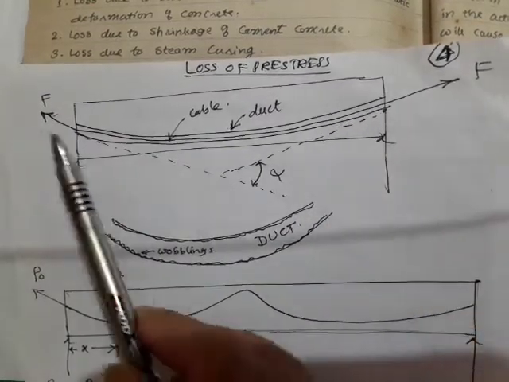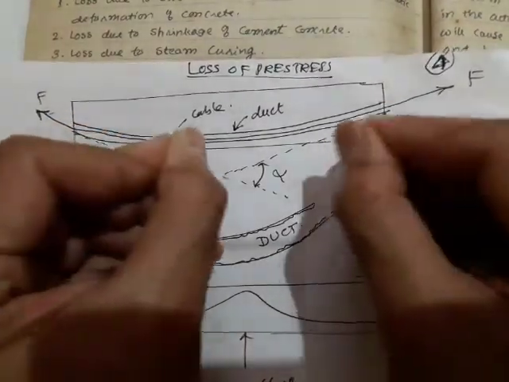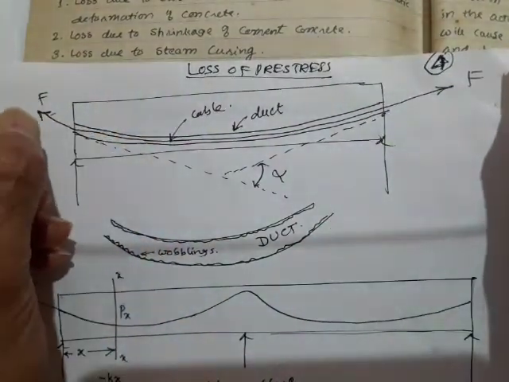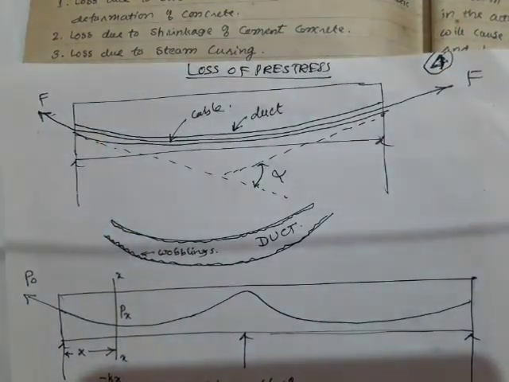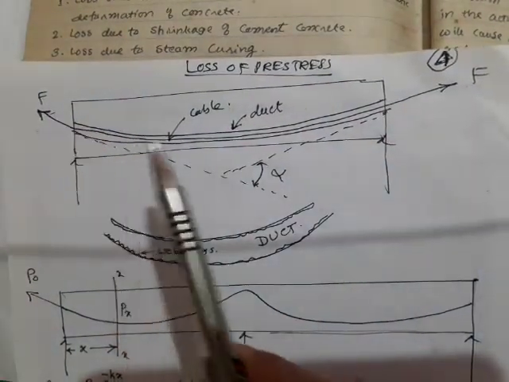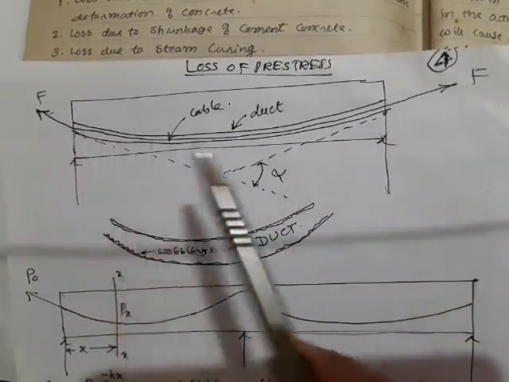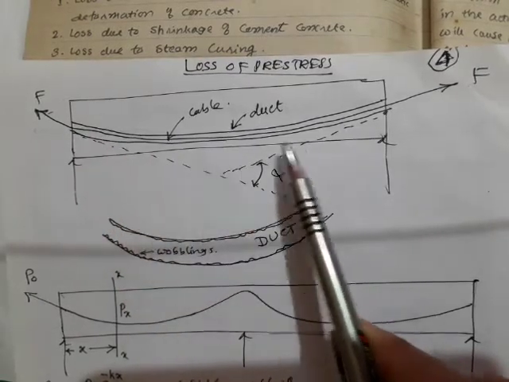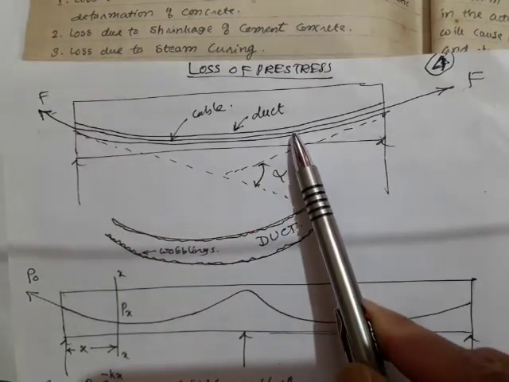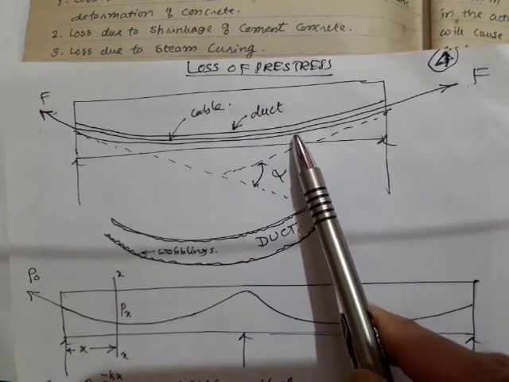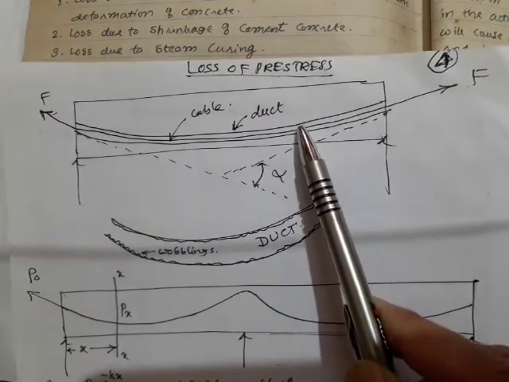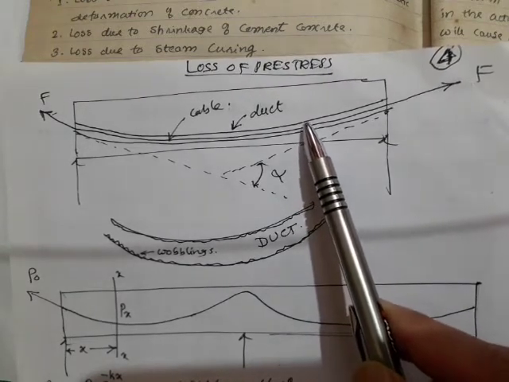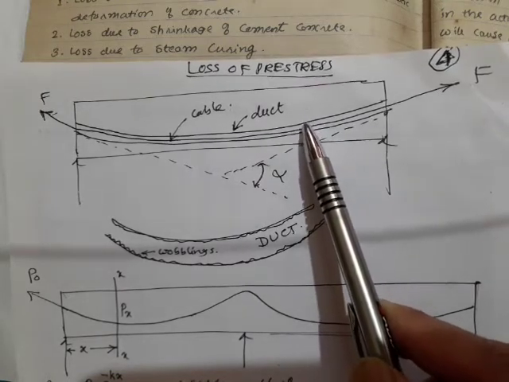Pass a cable into the duct, then you are going to tension this cable, this tendon or cable, and then anchor it. But what happens is, whenever you are tensioning this cable, this cable may touch the top or bottom surface of your duct, and there may be some friction between the cable and this duct.